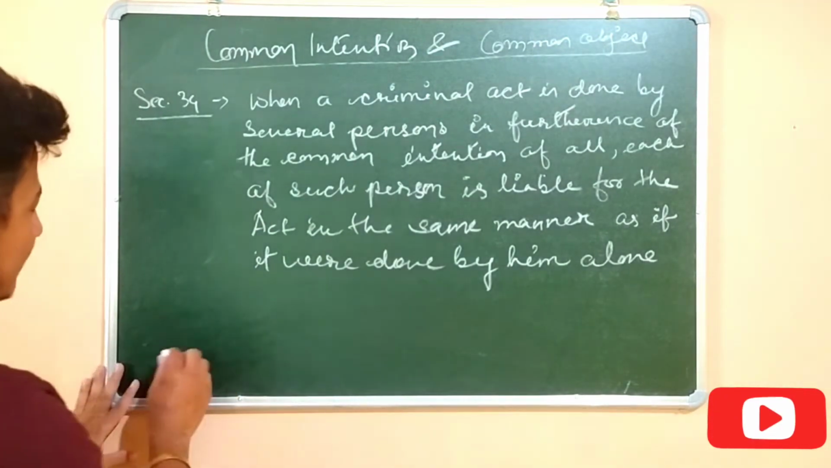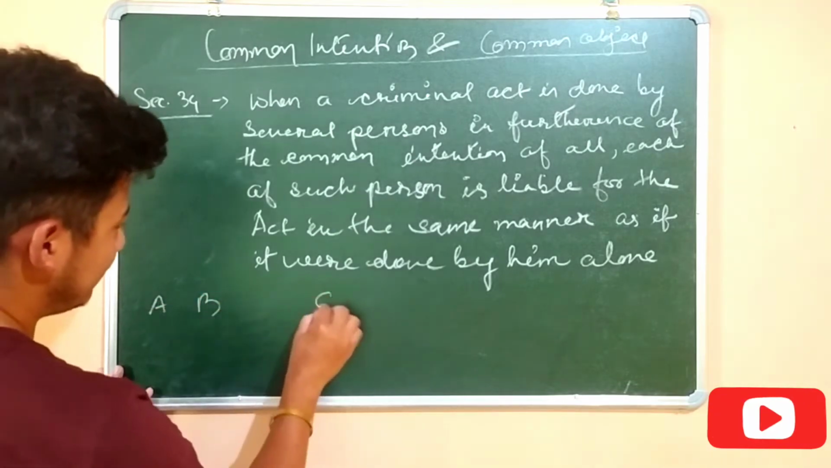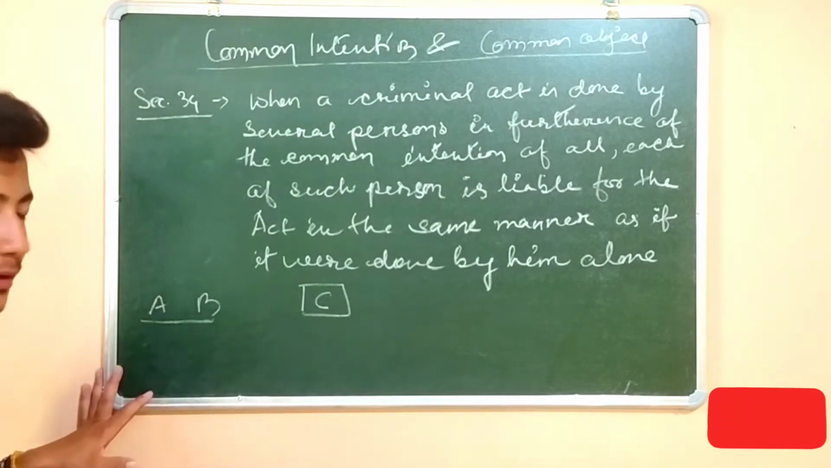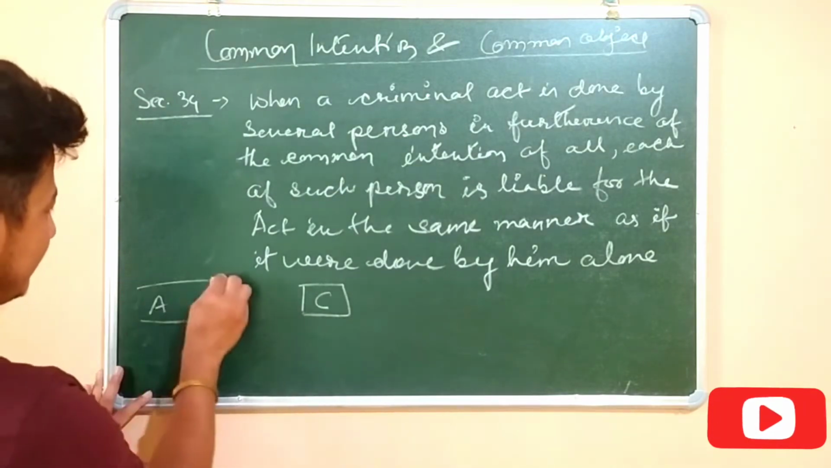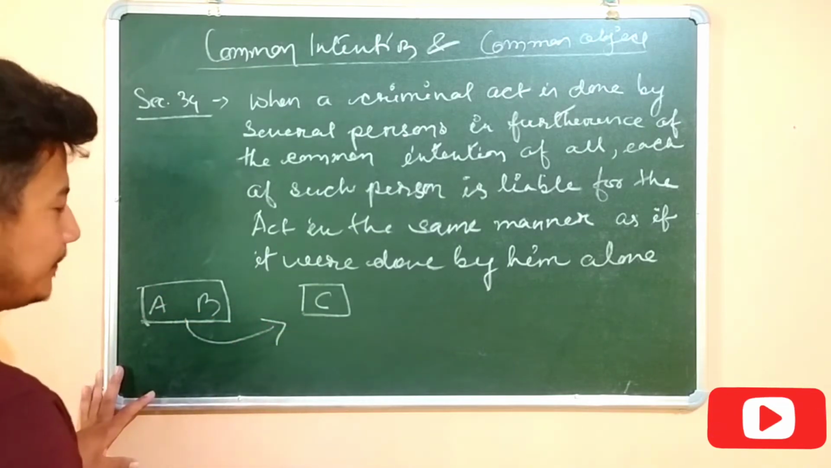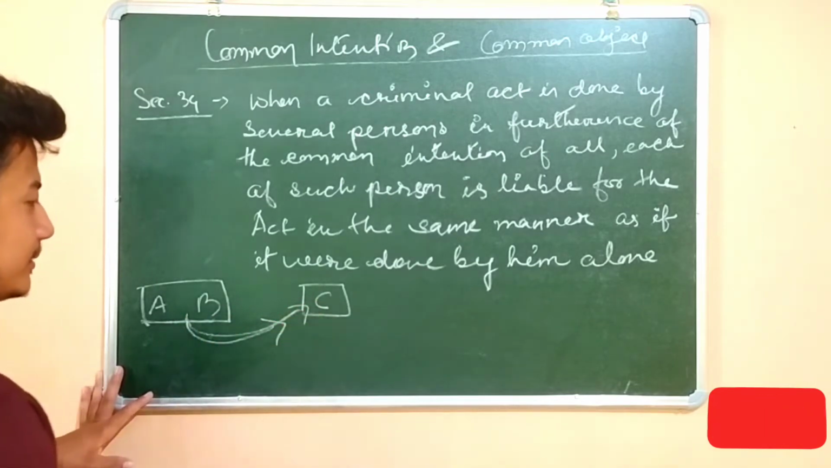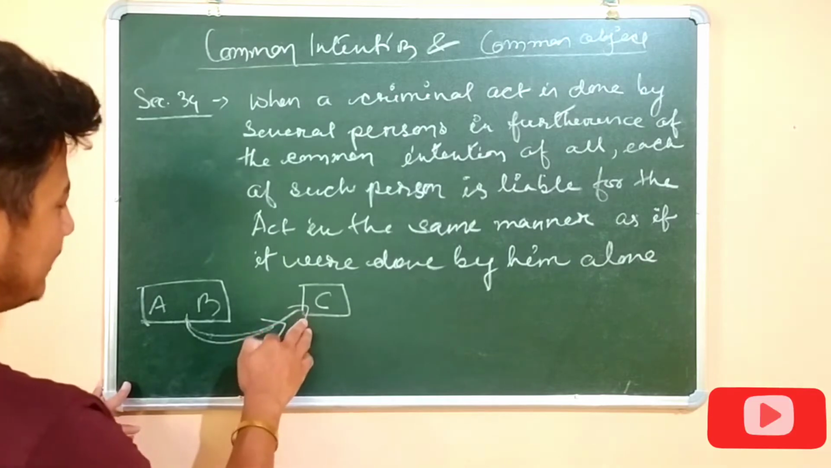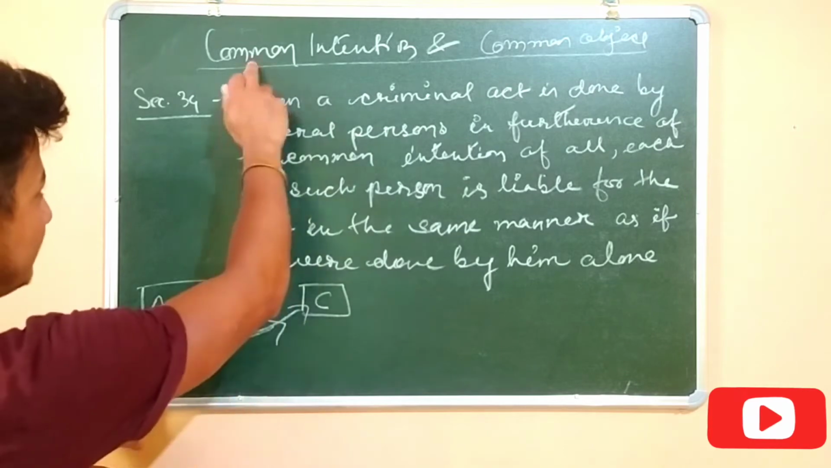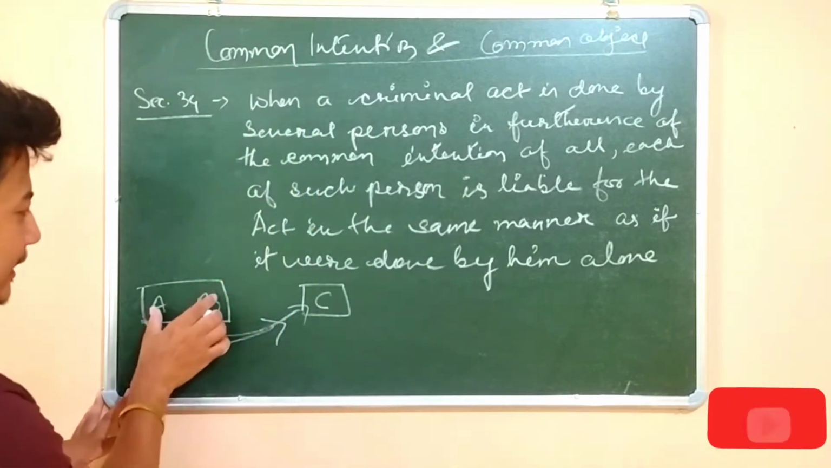Let's suppose there are A, B and C, and A and B are both thieves. They have mutually decided that they will steal the property of C. They went to C's house and they stole some property from C's premises. So here in this case both of these persons will be held liable because they have the common intention, that means the common intention to steal. That intention is the mens rea.